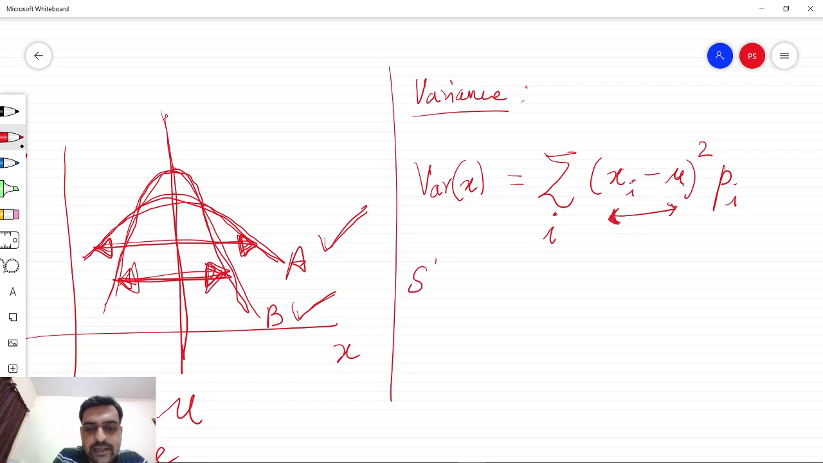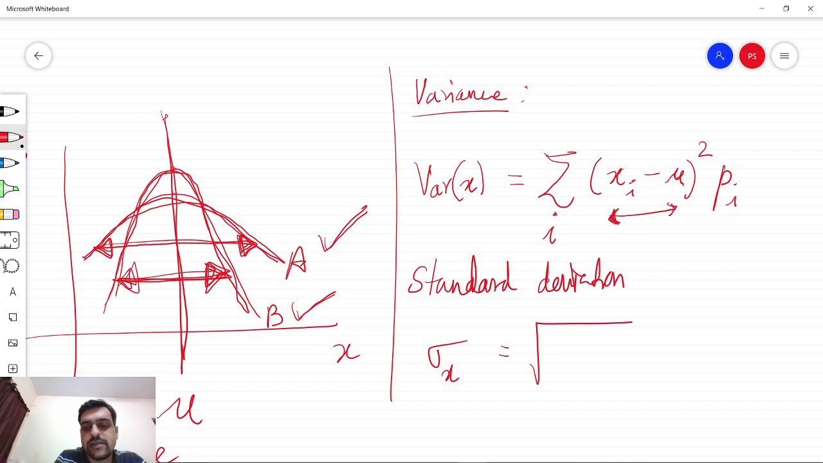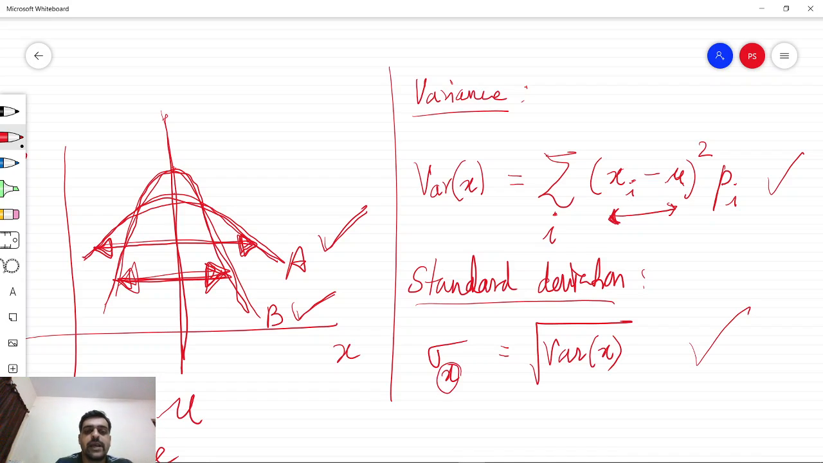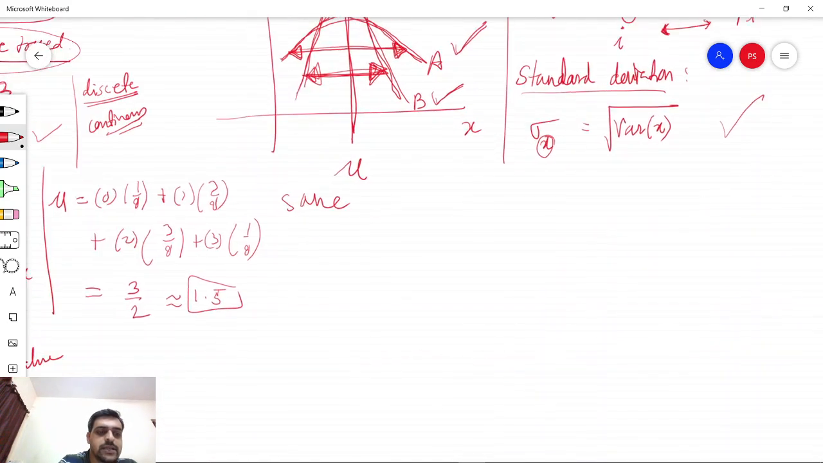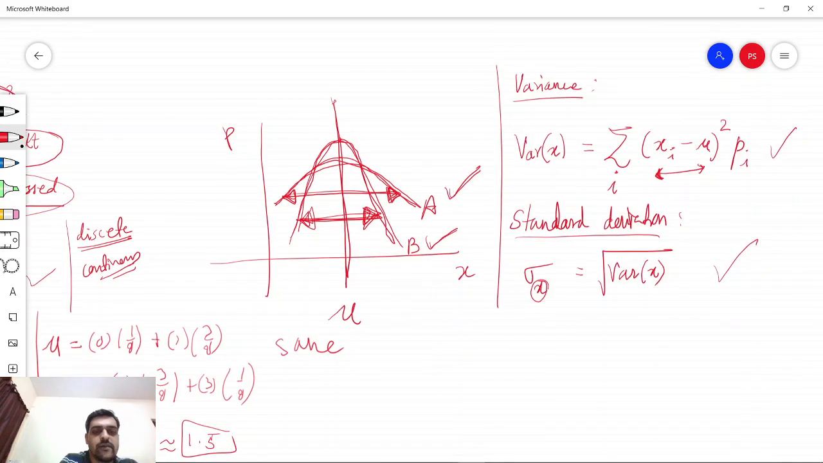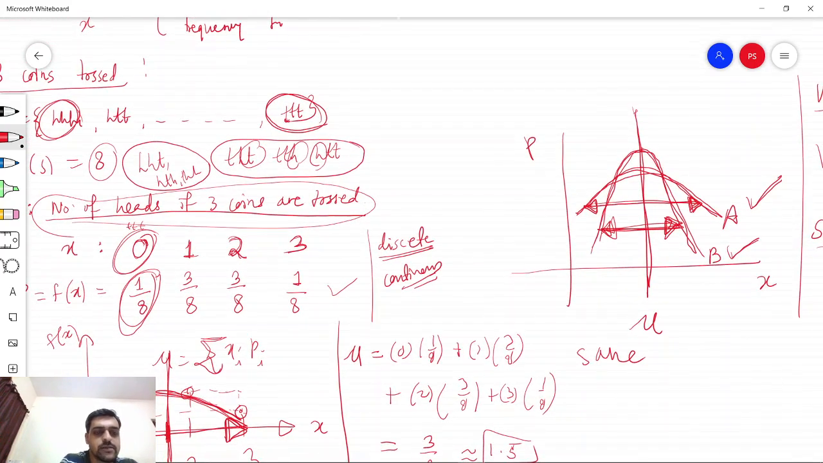Similarly, we can define another term called standard deviation. It is denoted by the letter sigma and is defined as the square root of the variance of x. So once we have the variance, we can straightforwardly calculate the standard deviation for the given random variable x. If we try to calculate the variance for the example under consideration, in this case of tossing of coins,